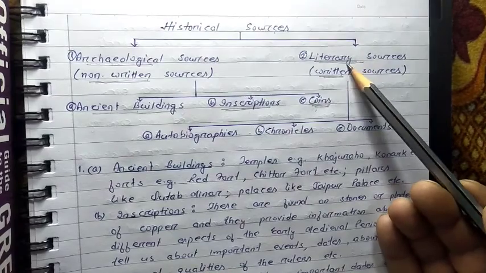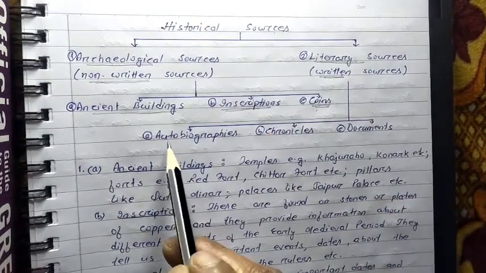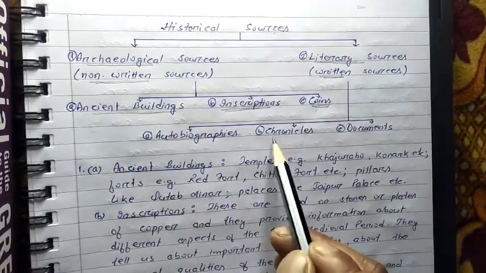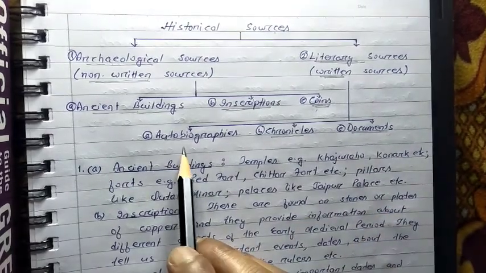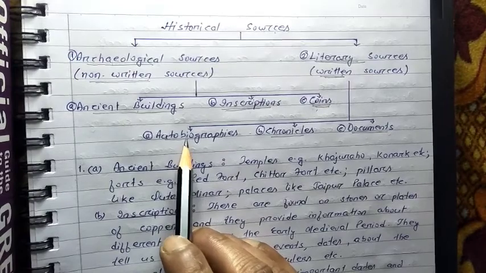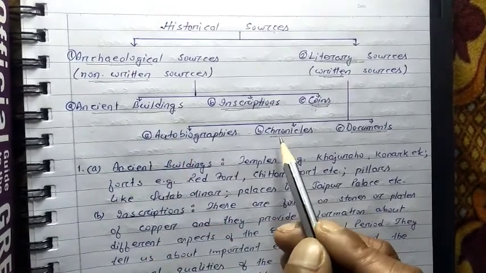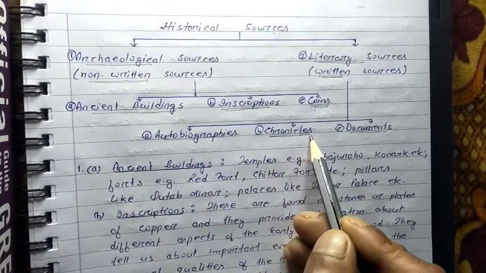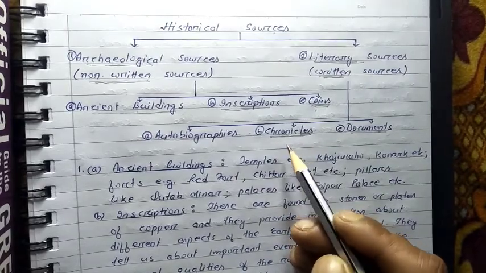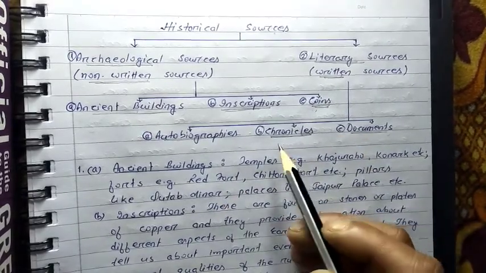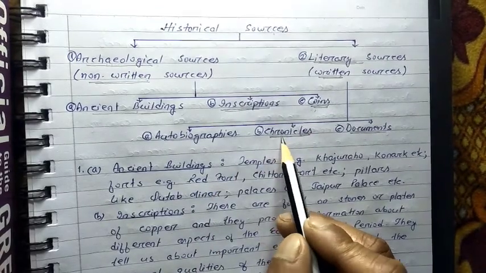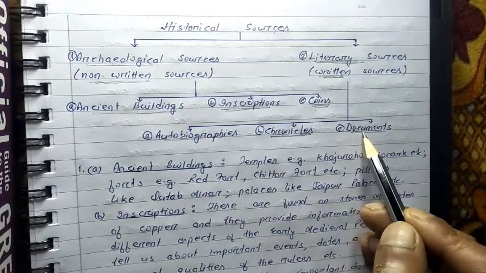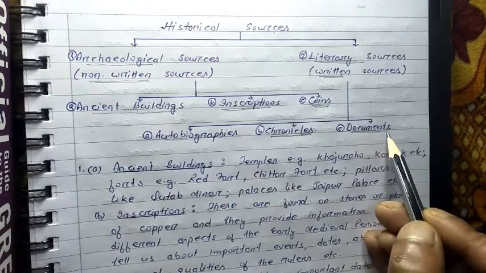And literary sources also can be classified into three types. One is autobiographies, one is chronicles, and one is documents. The simple meaning of autobiography is the account of a person's life written by himself. Chronicles means a series of different books. At present, different comics are there series-wise. During ancient time and medieval period also different chronicles were published. And the documents are the official records of the different rulers.